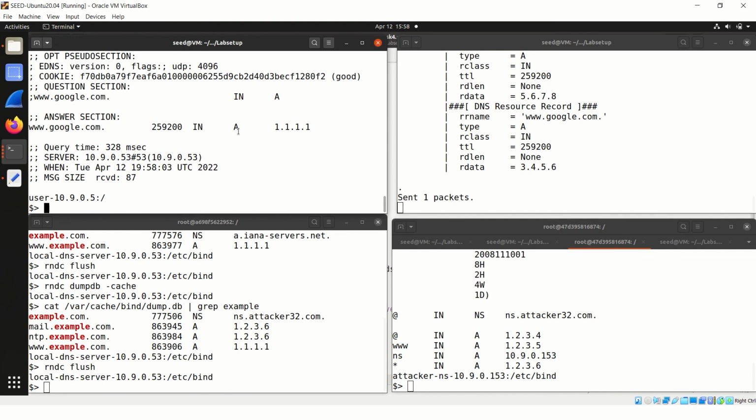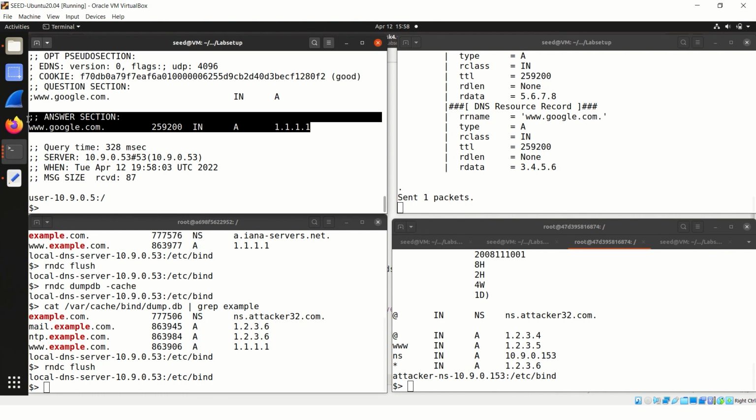Okay, so here we can see that the user is receiving a fake answer section, in which the IP address received is 1.1.1.1, which is the fake IP address being received from the name server of the attacker.